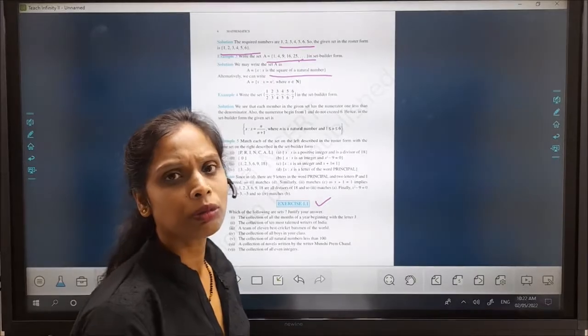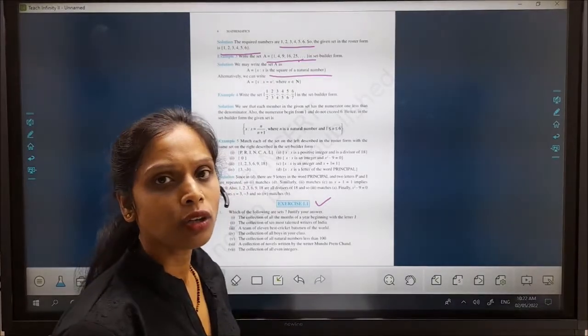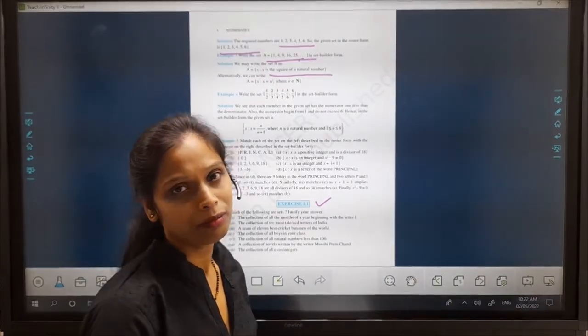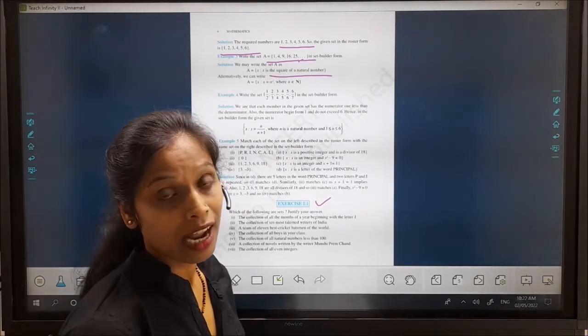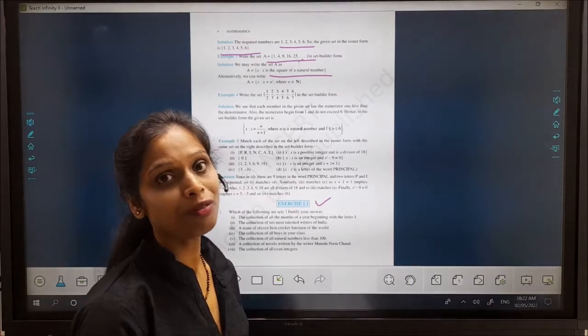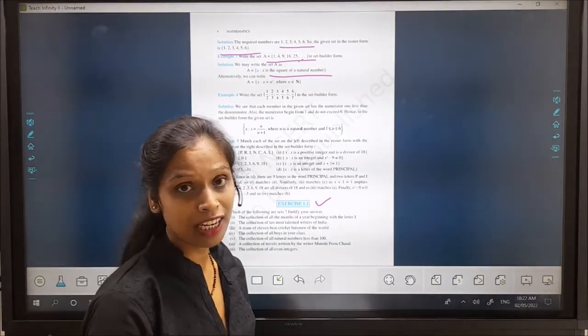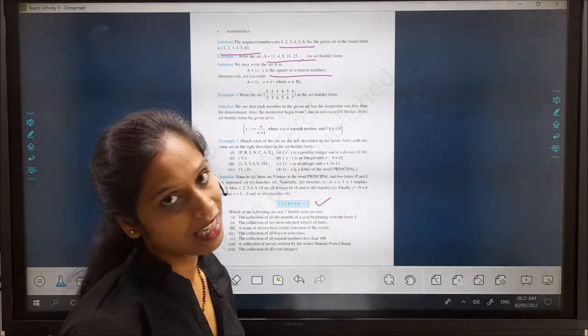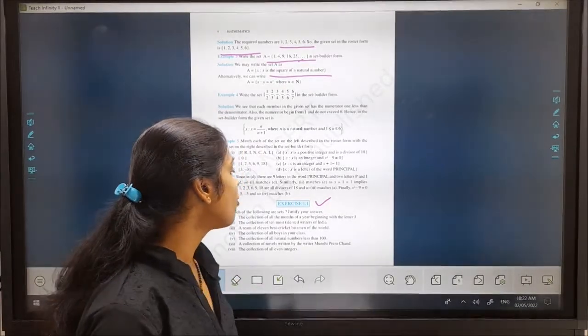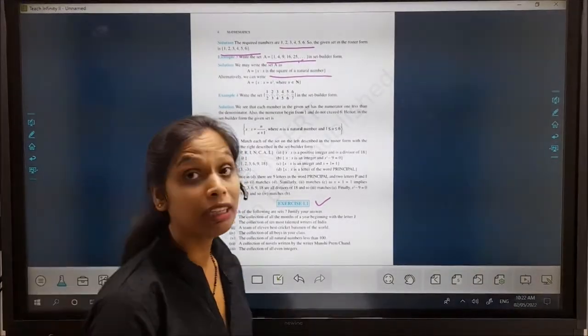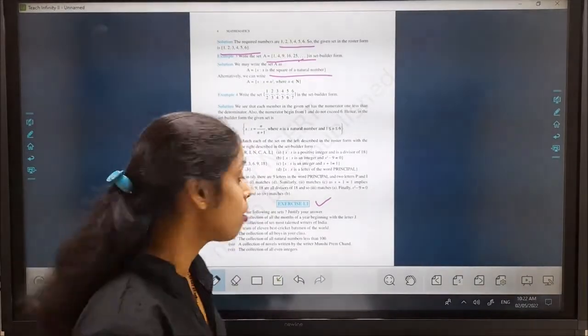You know that a collection of all those months is well defined, that's why it is a set. And the first letter J is also defined, that's why it is a set.